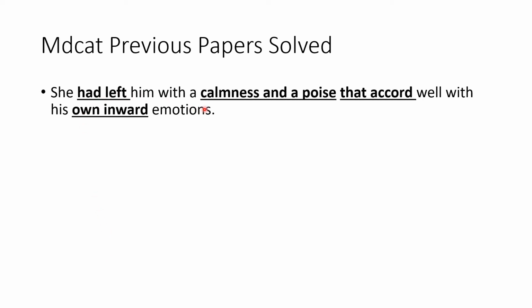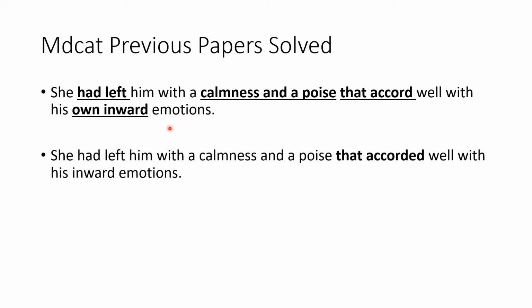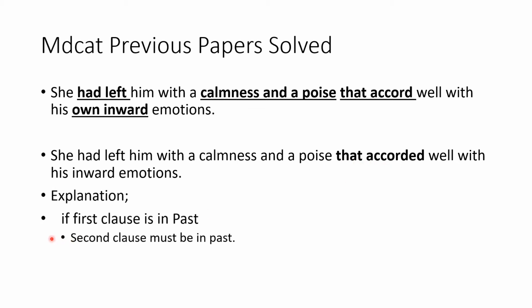"She had left him with a calmness and a poise that accord well with his own inward emotions." And the sentence would be "a poise that accorded well". Explanation would be, if first clause is in the past, second clause must be in past as well, because in the first part of the sentence, she had left, which is a past tense, and accord is a present tense. So it would be converted into accorded well.